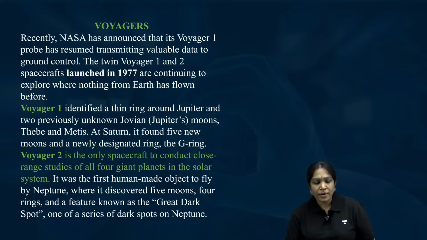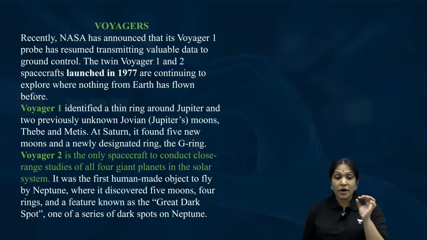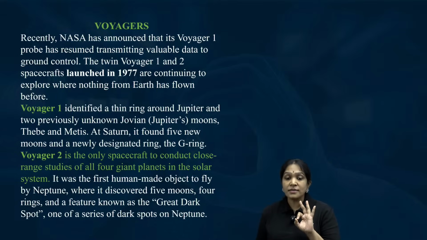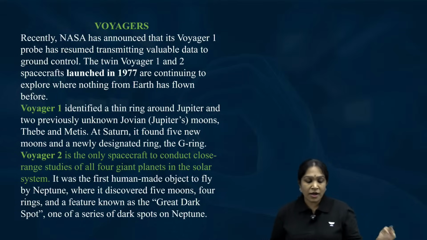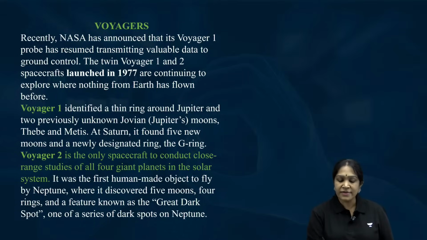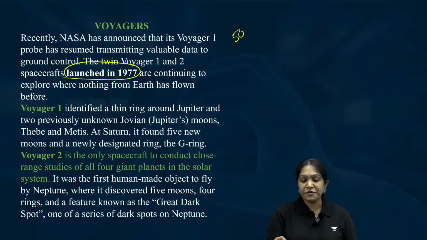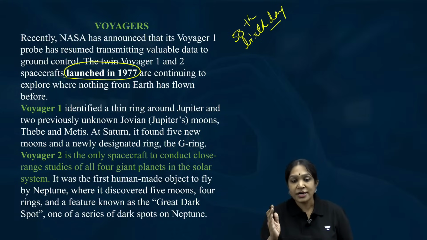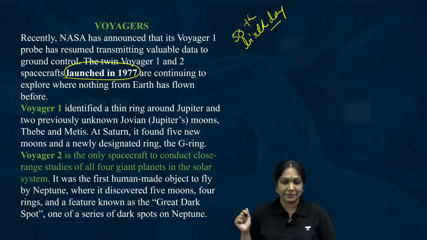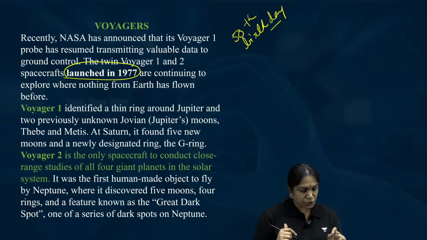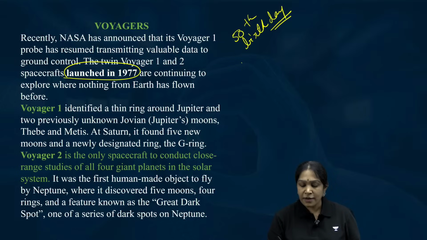Now let us see about Voyagers. Voyager 1 and Voyager 2, they are the two spacecrafts launched in the year 1977. Hopefully, they will celebrate their 50th birthday also. This is the longest duration stayed spacecrafts. These are the first spacecrafts to cross the heliopause.